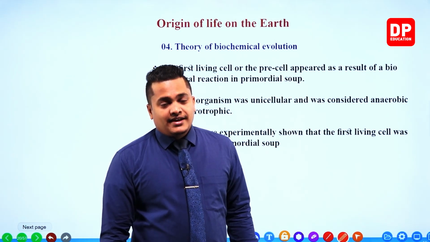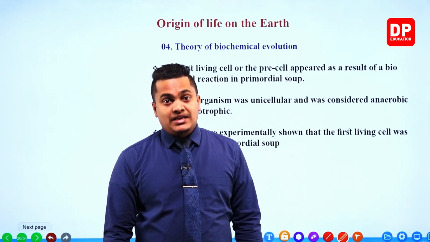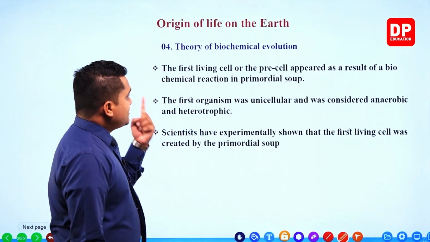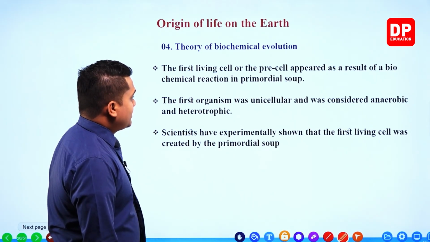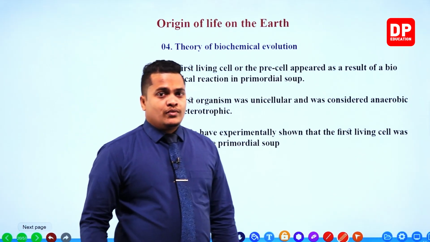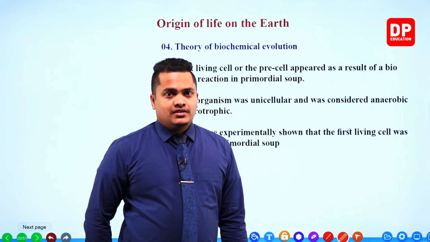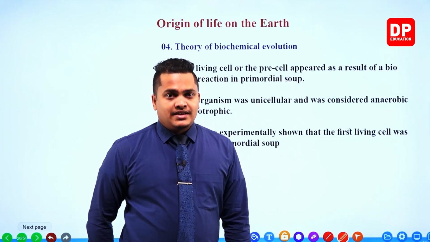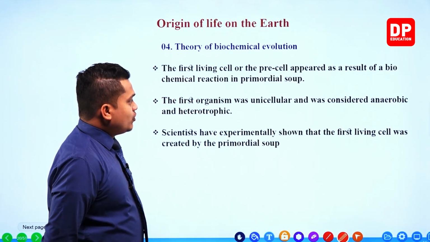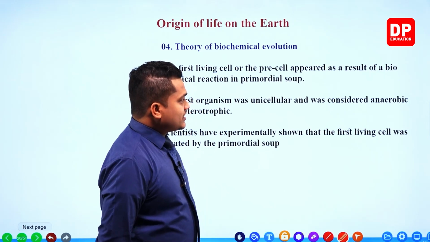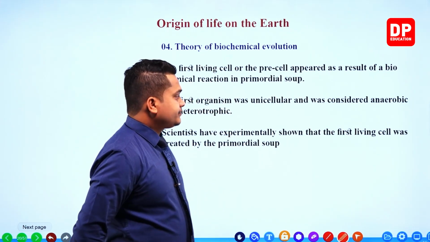It was the first and foremost life form on our earth, the pre-cell. Then the first organism was unicellular and was considered anaerobic and heterotrophic.